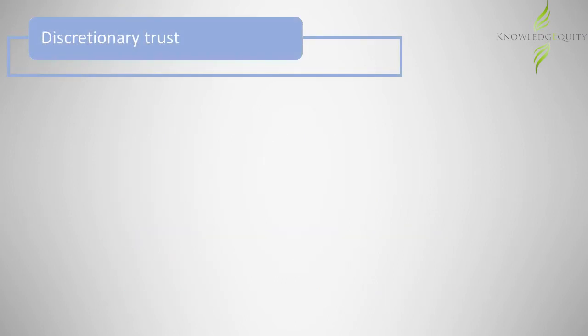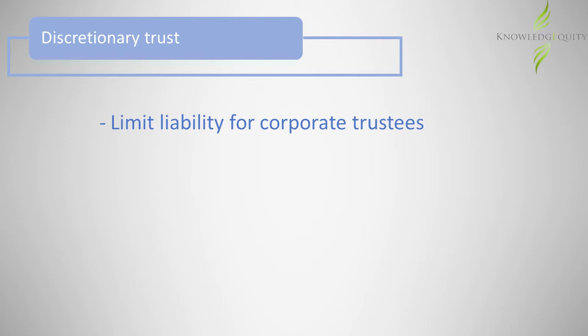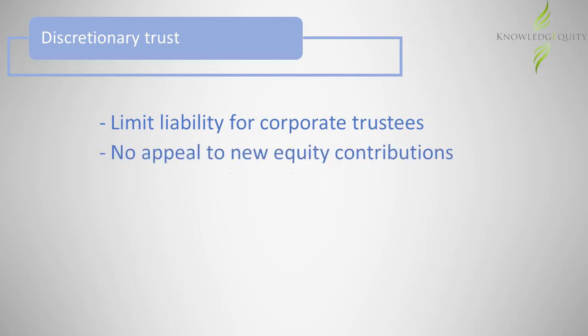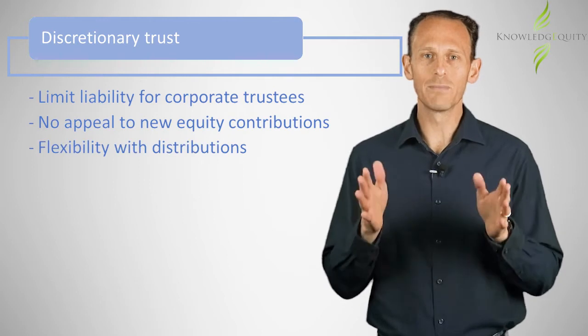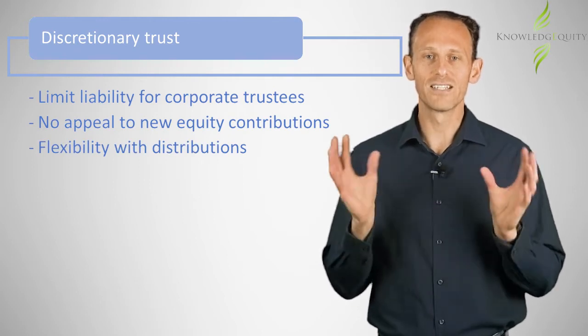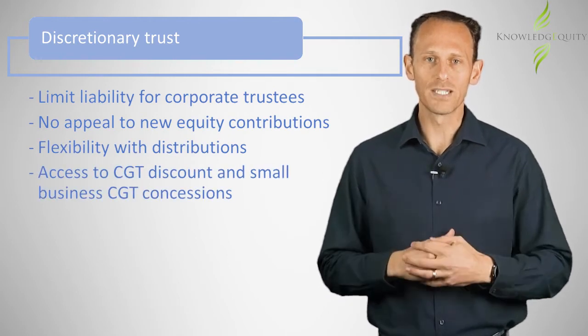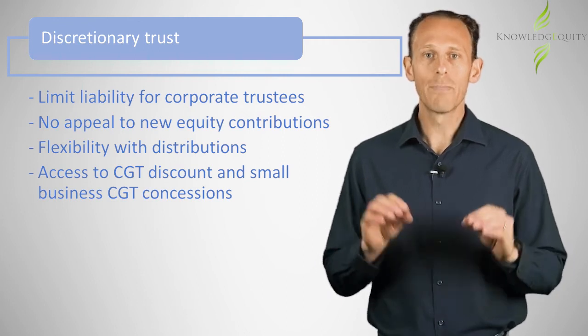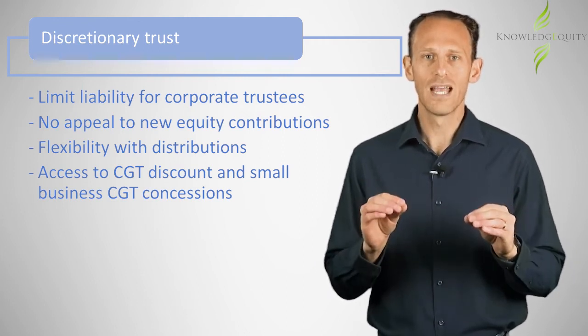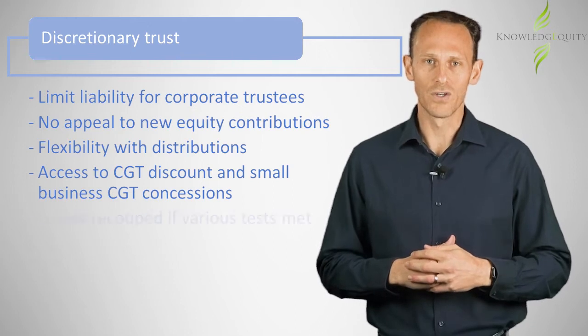Discretionary trust structures can limit the liability for corporate trustees, but do not appeal to new equity contributions. They are extremely flexible with income distributions and have access to the CGT discount and small business 50% reduction. But losses are trapped within the trust and can only be recouped if certain tests are met.